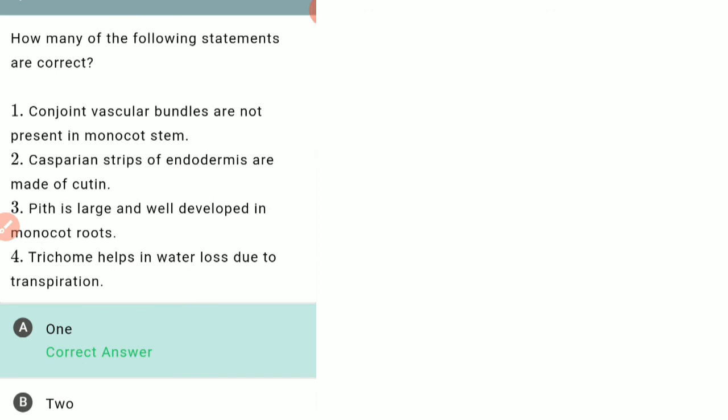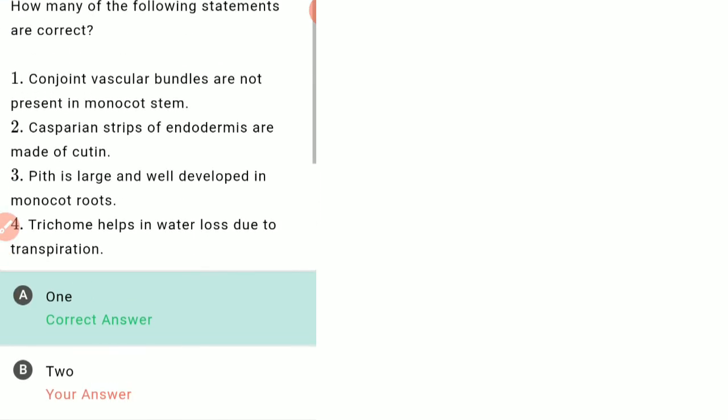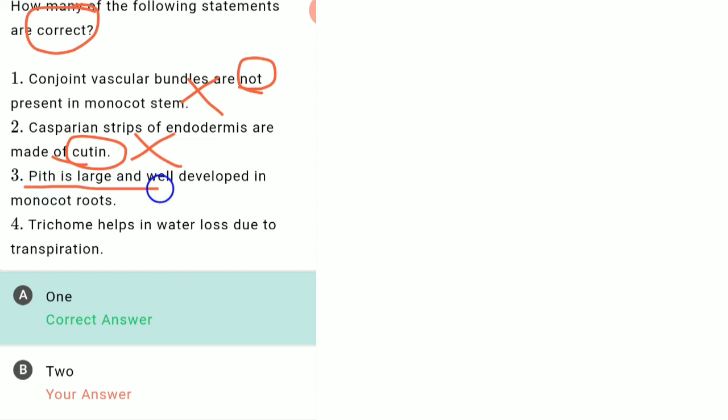In this statement, how many of the following are correct? We have to find the correct statements. Conjoint vascular bundles are not present in monocot stem? It is incorrect, they are present in monocot stem. Casparian strip of endodermis is made of cutin? No, it is made of suberin, so it is incorrect. Pith is large and well developed in monocot root is correct. Trichomes help in water loss due to transpiration? No, they prevent water loss, so it is incorrect. Only the third option is the correct option.